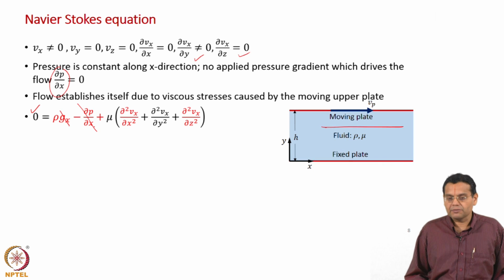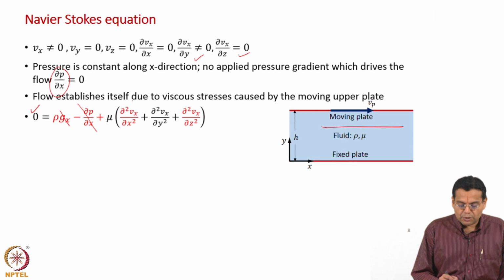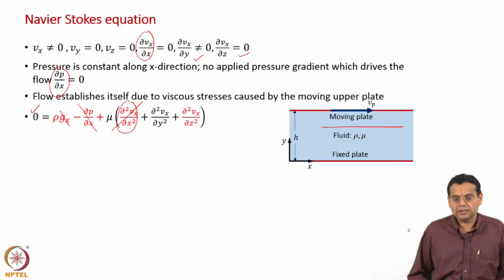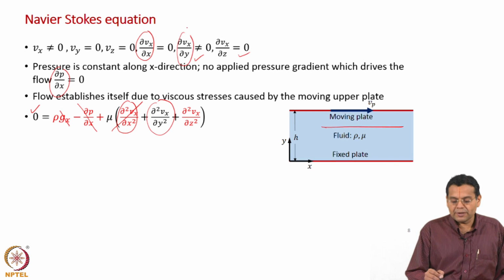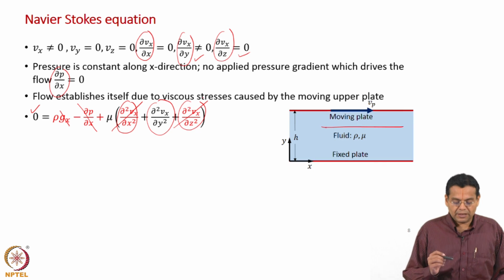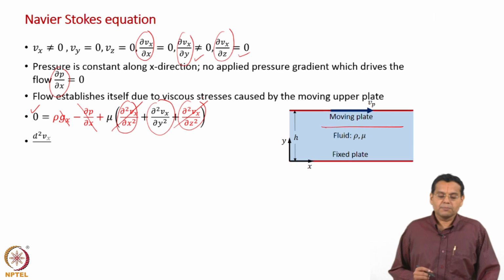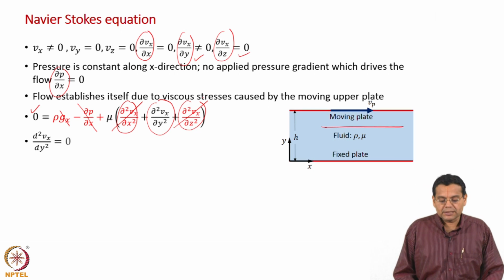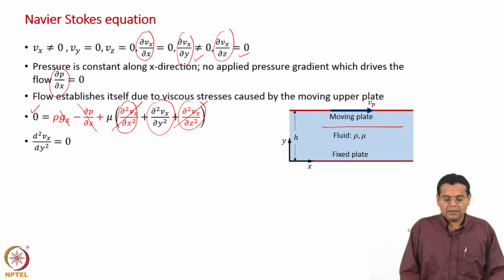Now, let us come to the viscous terms. Now, dou V x by dou x is equal to 0. So, the second derivative is obviously 0. We do have this term dou V x by dou y, which is not equal to 0. So, we do have the second derivative. The first derivative dou V x by dou z is equal to 0, so the second derivative is 0. So, we are left with a very simple equation, and because y is the only variable, it becomes an ordinary differential equation.